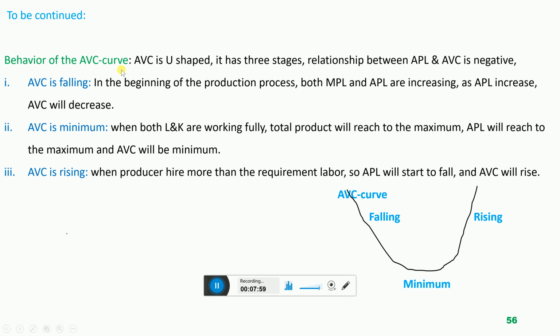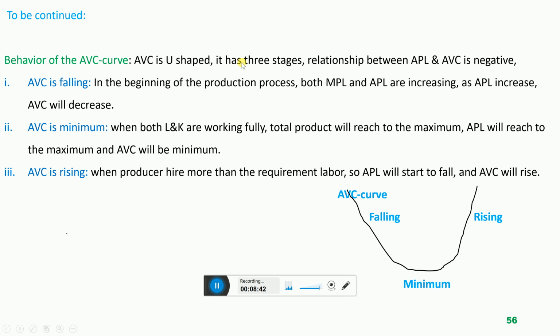Behavior of the average variable cost curve. So the average variable cost curve is U-shaped, and this cost curve carries 3 stages, and there is a negative relationship between the average productivity of the labor and the average variable cost of the company. These are important information about the average variable cost curve. First, average variable cost is U-shaped and it carries 3 stages. Second, the relationship between the average productivity of labor and average variable cost is negative. We will elaborate this one by one.